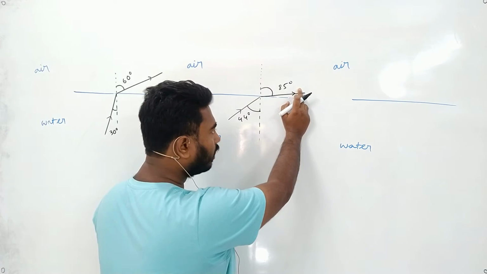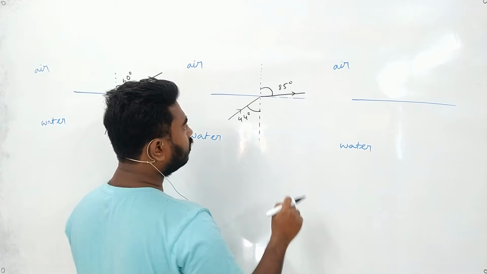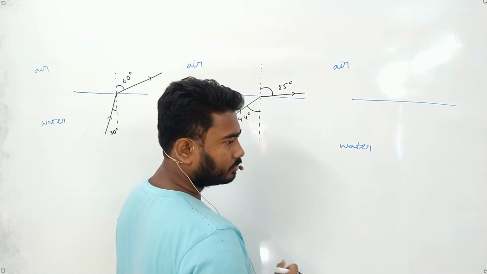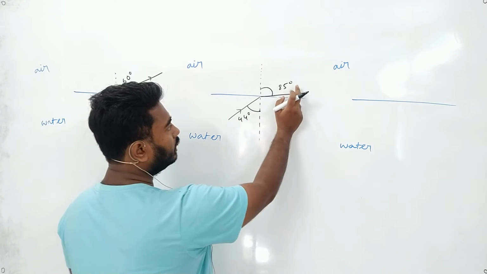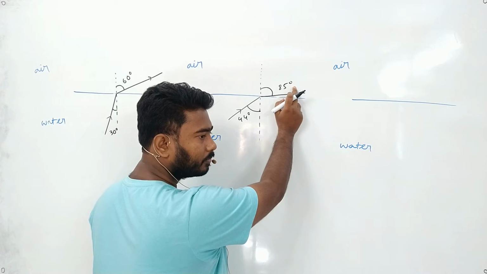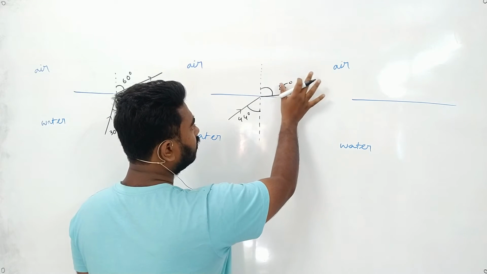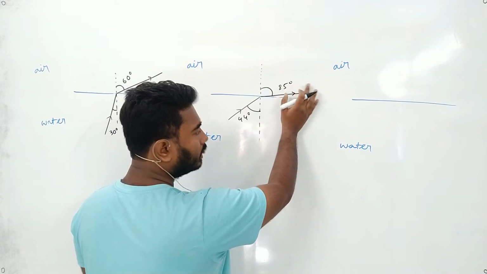Yes, sir. Okay, all of you turn off your audio. Chandrima, turn on your audio. Chandrima, if it is 44 degree, will it be more than 85? Yes, sir. Okay. Name an angle. Tell me what angle can it be.